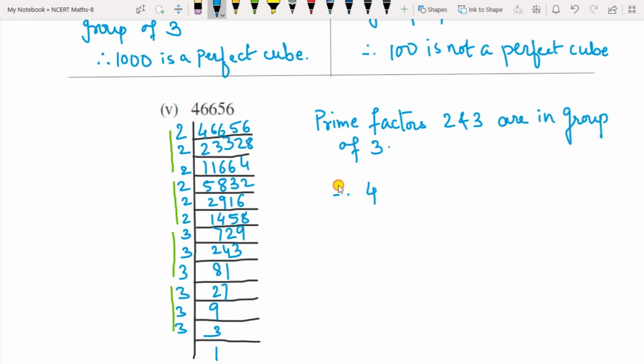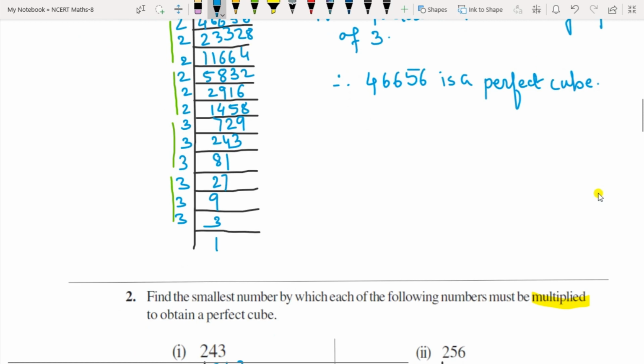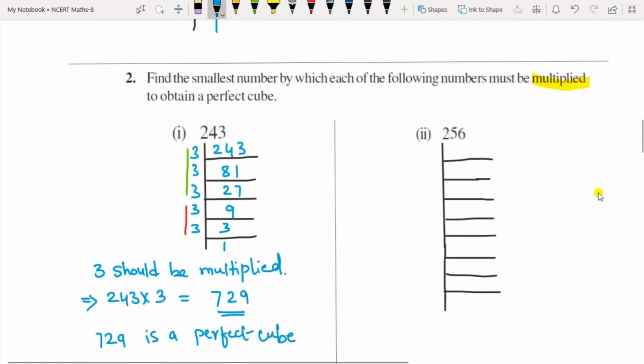Therefore 46656 is a perfect cube. This way you have to solve question number 1.